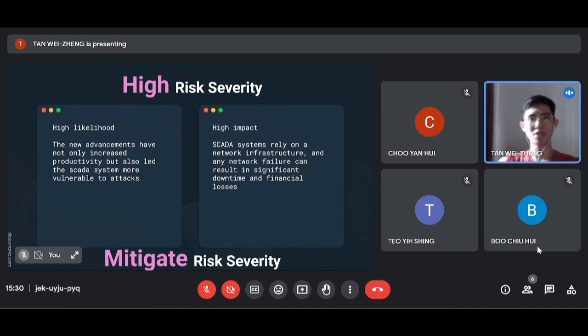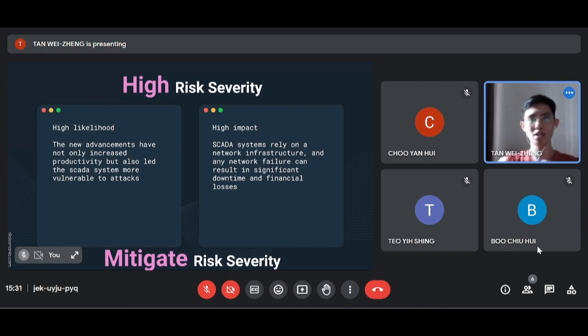Based on the journal reference, we found there is more advancement in the SCADA system. There are more vulnerabilities, which increase the likelihood of attacks on the SCADA system. Due to the involvement of SCADA in manufacturing, the impact of a cyber attack on the SCADA system is considered high. The SCADA system relies on the network infrastructure, and any network failure can result in significant downtime and financial loss. As mentioned by one of the journals, a security breach in a small network can lead to loss of service and financial loss to the utility company.